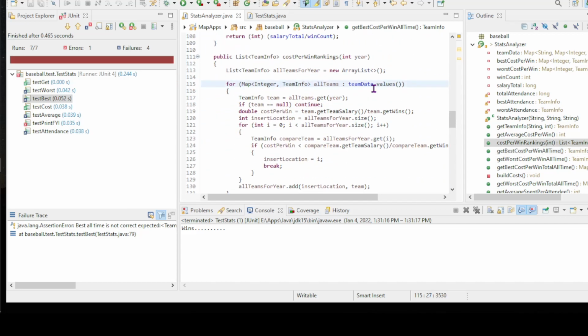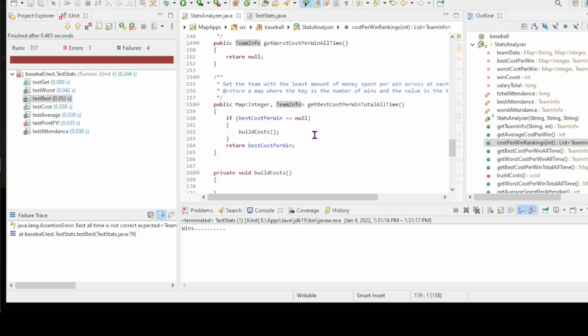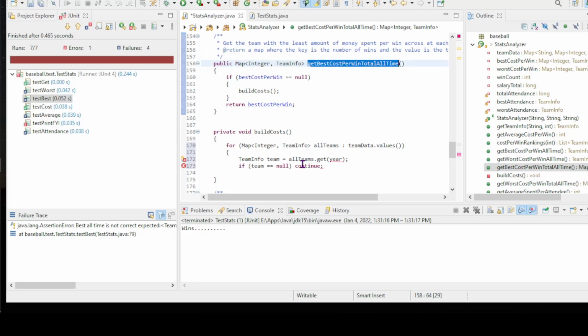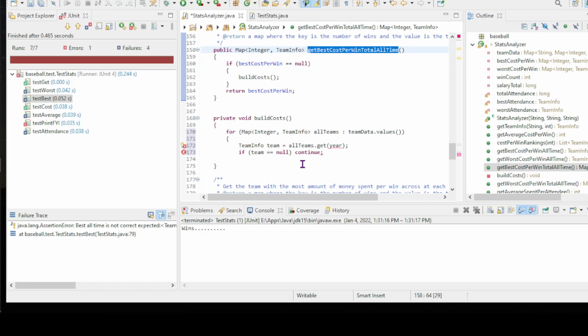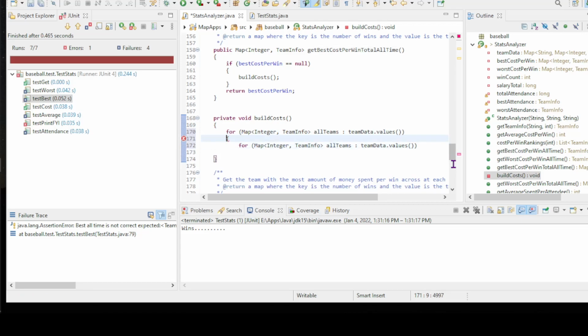So let me come to this data right here. I know I'm going to do something similar to this, and so let me just copy the first couple lines of code when I talk about building the data, building the cost right here. So for every team, I want to go through and figure out in all teams, all years, who has at each different win total, because that's what we're talking about here, the best cost per win total of all time, and then I can also track who's the best of all time in that as well. All right. So we don't have a given year that we're going to go through here. So let's go through the loop twice.